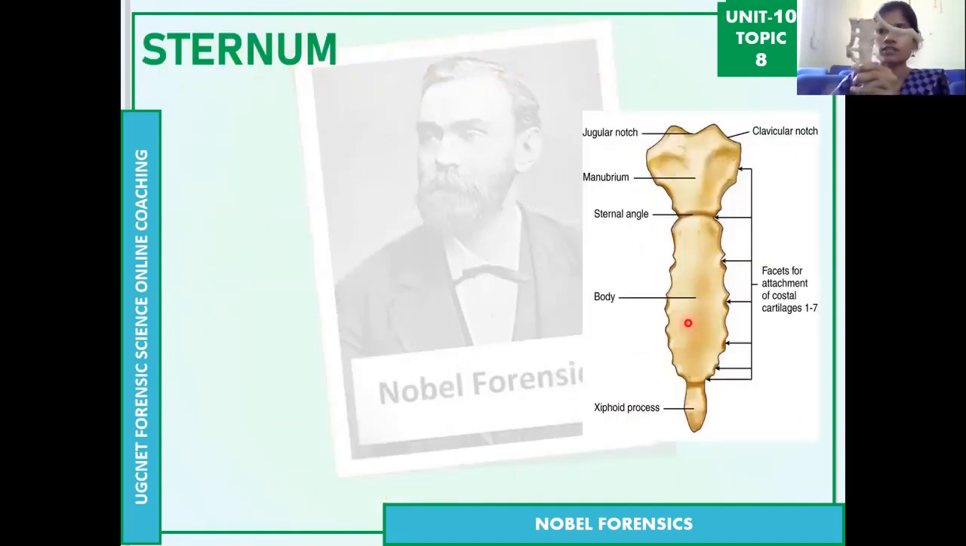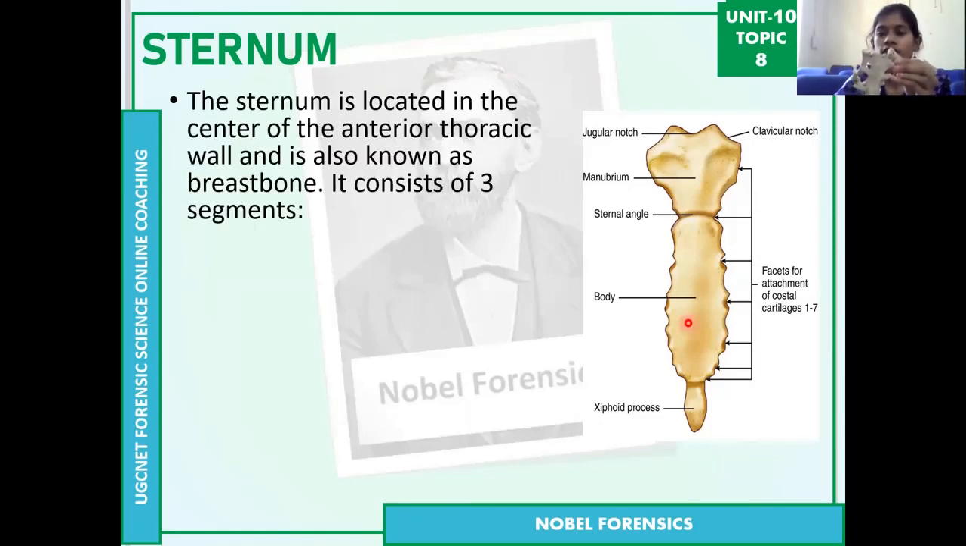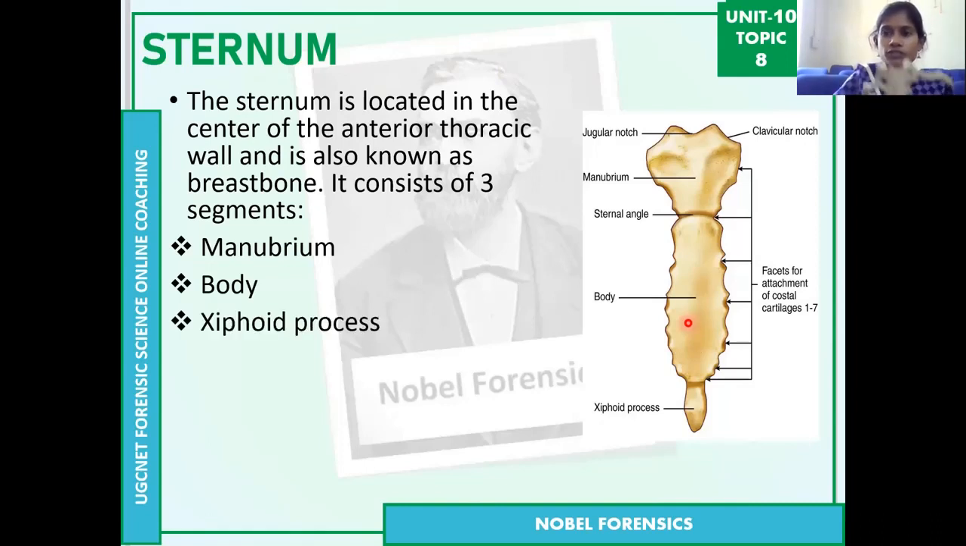Then coming to the sternum, this is the sternum. So you can see it here. The sternum actually has 3 parts: manubrium, body, and xiphoid process. The first one is the manubrium. Then the middle portion is the body, and the last one is the xiphoid process.